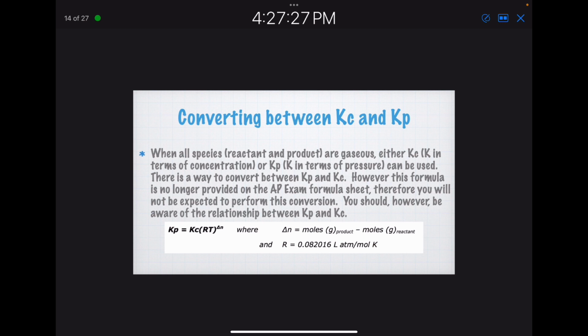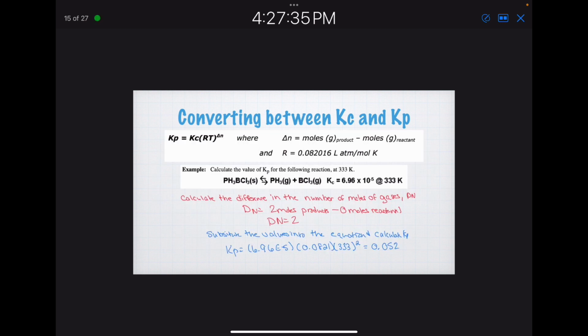The main thing is to make sure that for R, you are using the right R depending on the pressure unit. You've seen this before in gas laws. Here's an example of how I do this. You calculate the difference in the number of moles of gases. In this case, the difference is 2. I have 2 moles of products, 0 moles of reactants. I substitute the values into the equation and calculate my Kp.